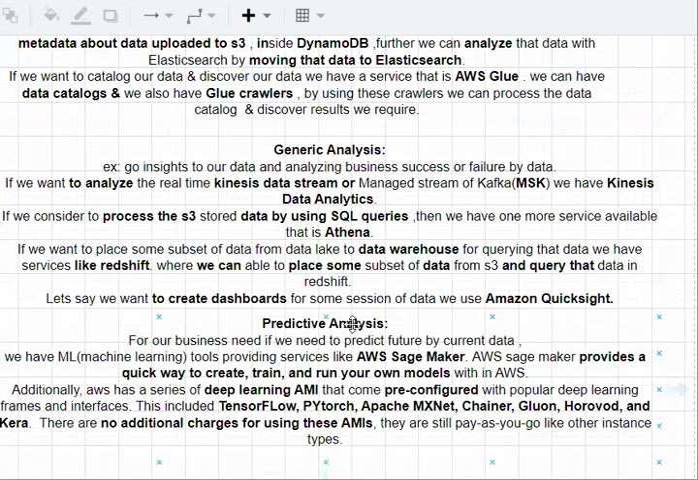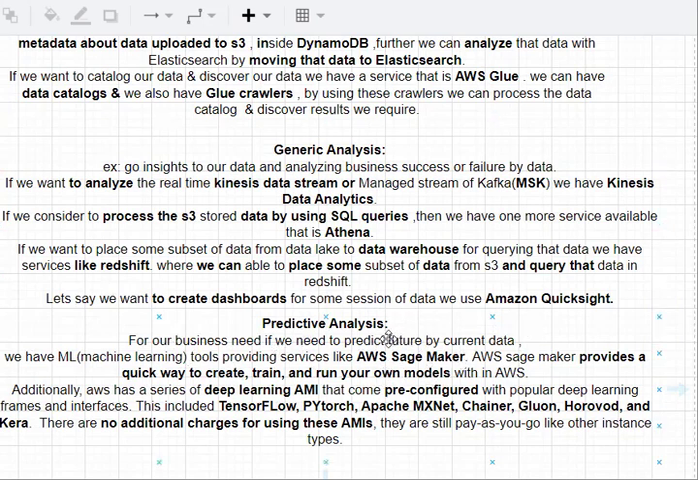What is this predictive analysis? If you want to predict the future by using the current data based on your business needs, you can move on with predictive analysis, right? For that, we use ML tools, machine learning tool providing services.